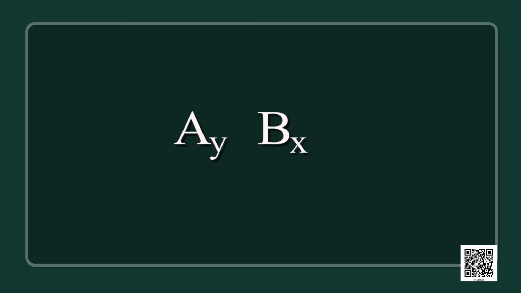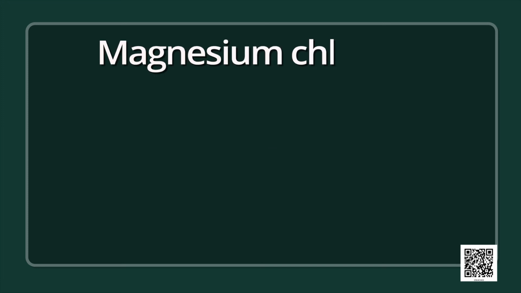Here let me tell you once again that we have written Y under A and X under B, that is, in their foot as shown. Let us take an example. Here we have magnesium chloride. We know the magnesium ion is shown as Mg2+ and the chloride ion is shown as Cl-.